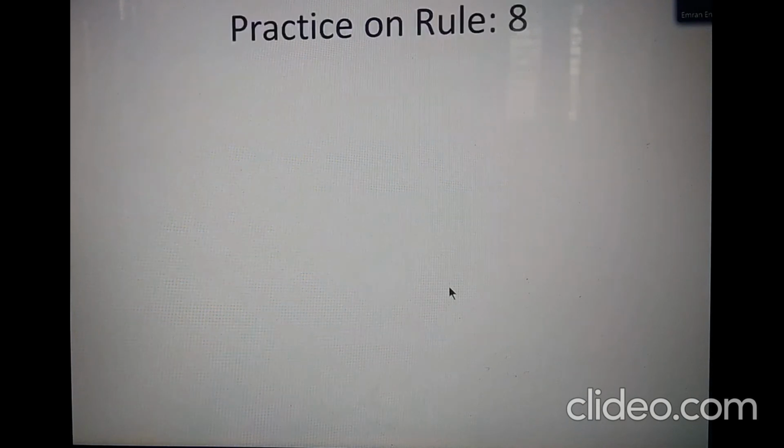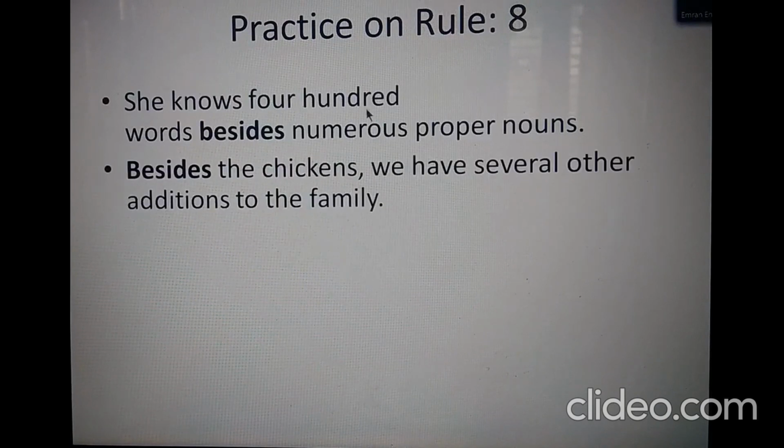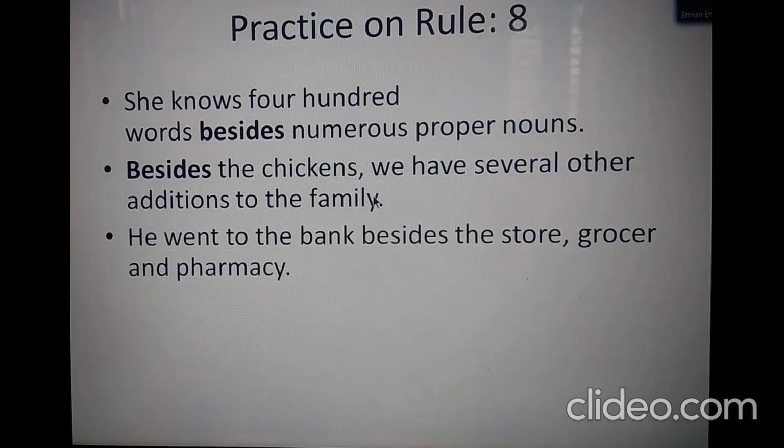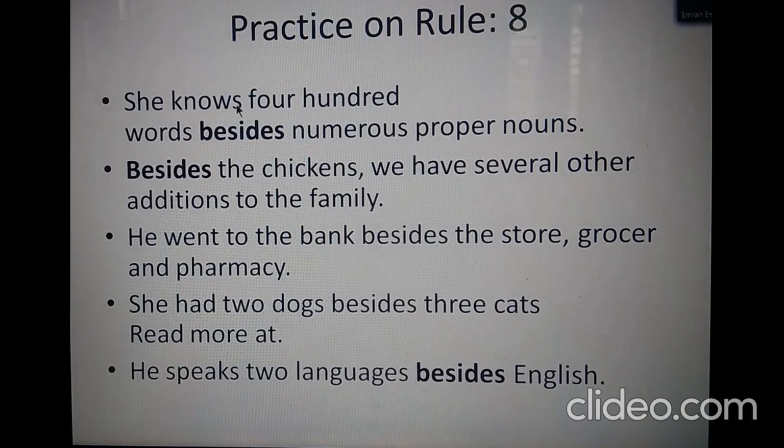Let us move on to the practice on row 8. These are some sentences for you to practice at home. I believe you will pause this video and practice the sentences I'm showing you. The first sentence: she knows 400 words besides numerous proper nouns. This is in simple form. Turn this sentence to complex and compound.